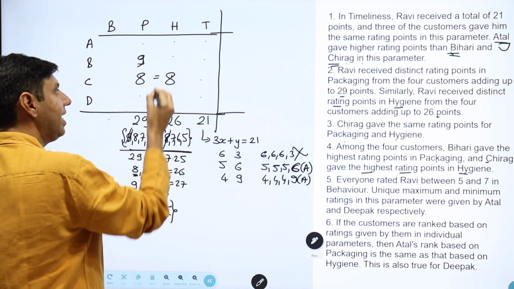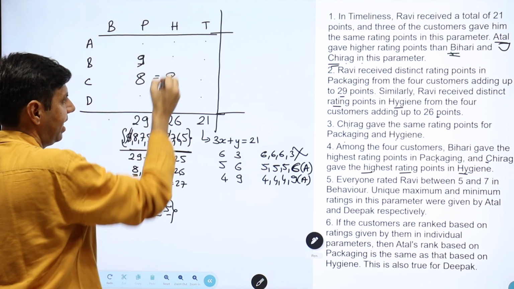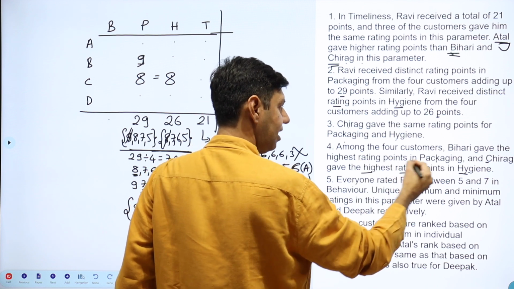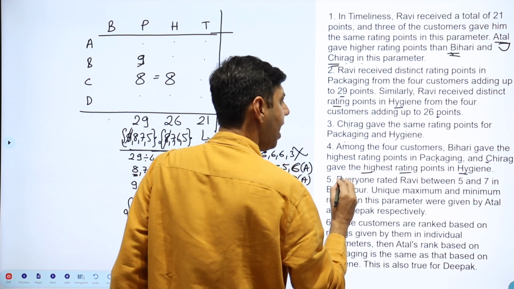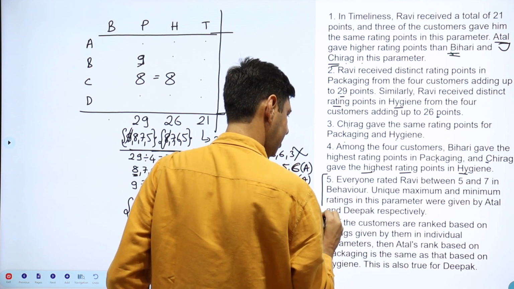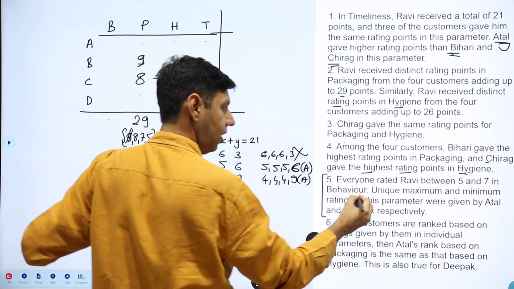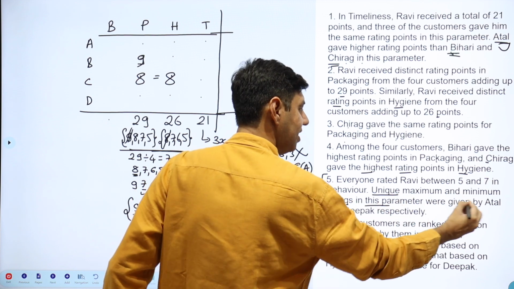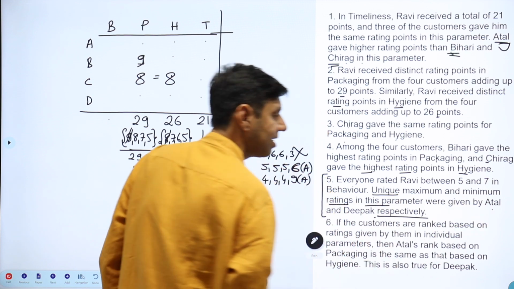Okay, the 8 is already put in over there, and this is the highest done, right? So that is the help from this, right? Amongst the 4, Bihari gave highest, Chirag gave the highest. Now, everyone rated Ravi between 5 and 7 in behavior. Now we come to another column. The unique maximum and minimum in this parameter were given by Atal and Deepak respectively.